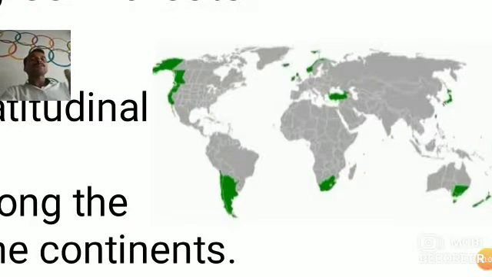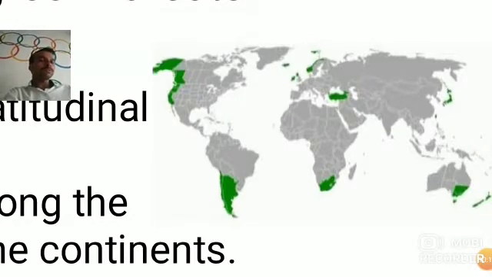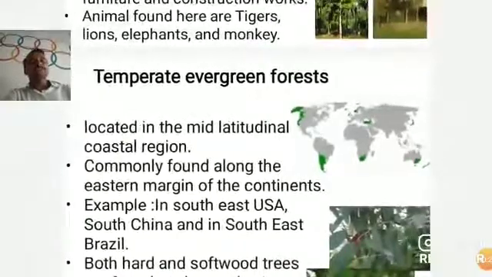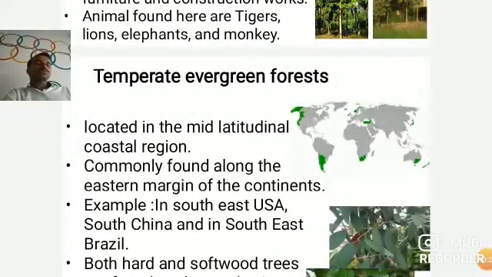That means North America's western part, then South America's south part, then South Africa's south part, Australia's south part, and even in Asia, South Asia particularly we say. So we found these temperate evergreen forests, okay. Southeast USA I already told you, okay. Then South China, southeast Brazil,